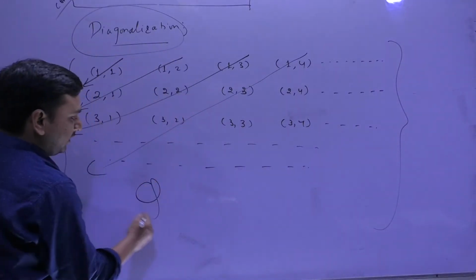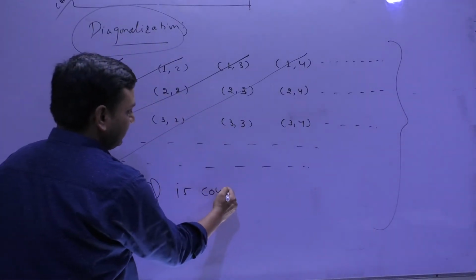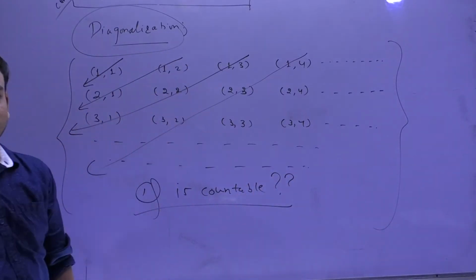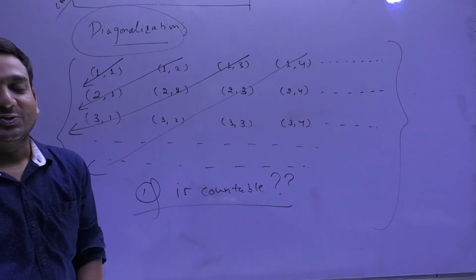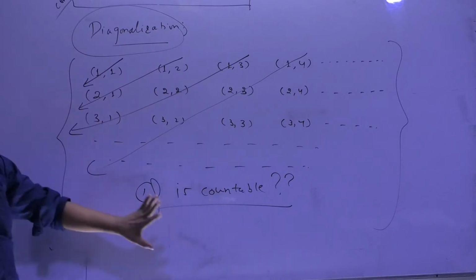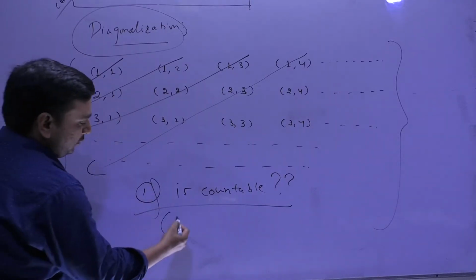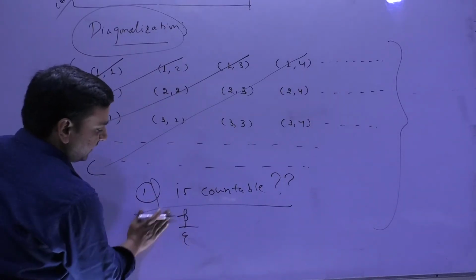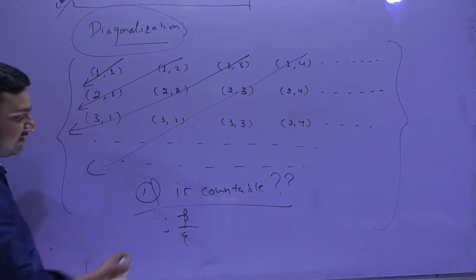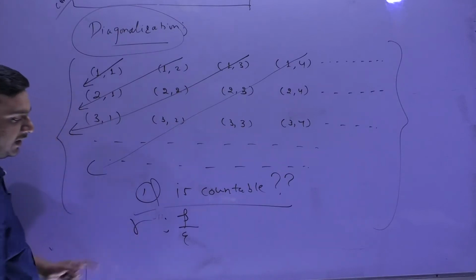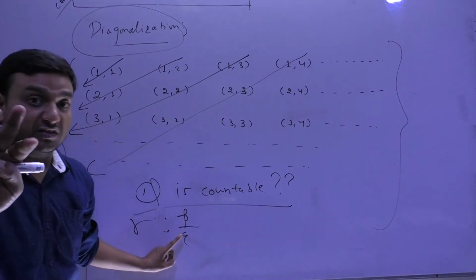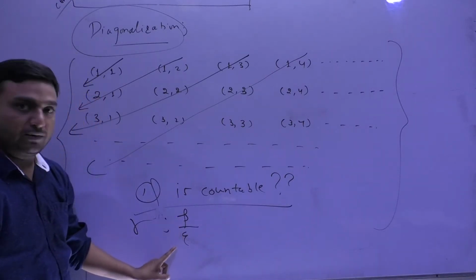So let's check. Q, the set of rational numbers, is countable. That is our question. This is a half target for you. The hint is diagonalization. Now, how do you write Q? Means elements of the form p by q. Any rational number r will be written as p by q. There will be some p, there will be some q.